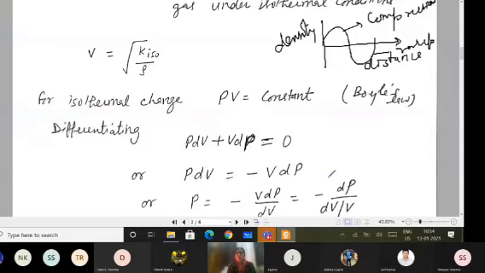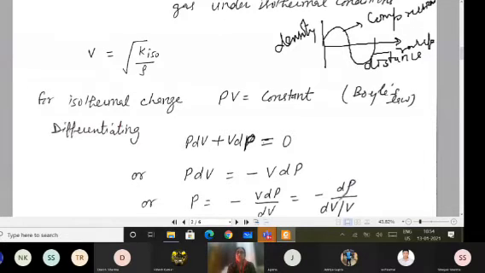This dP is change in pressure and this dV is change in volume. Change in pressure gives me the stress, divided by the volumetric strain. So this equals the bulk modulus of elasticity.